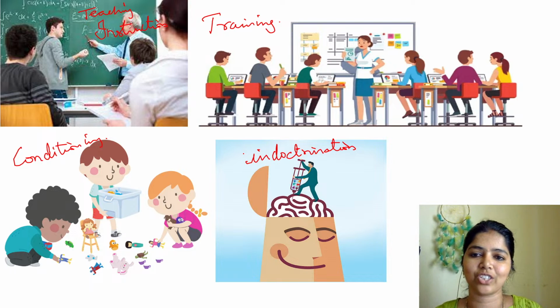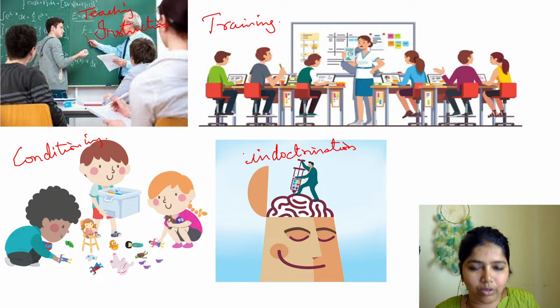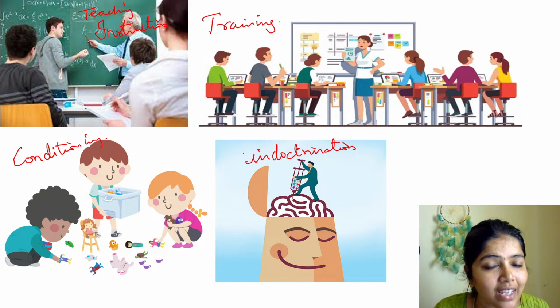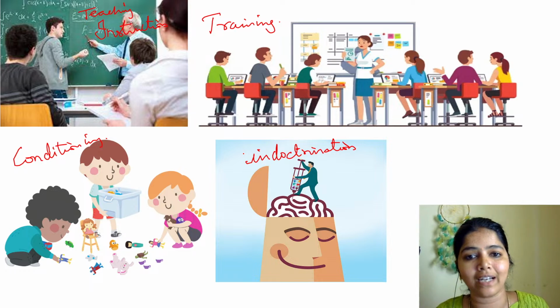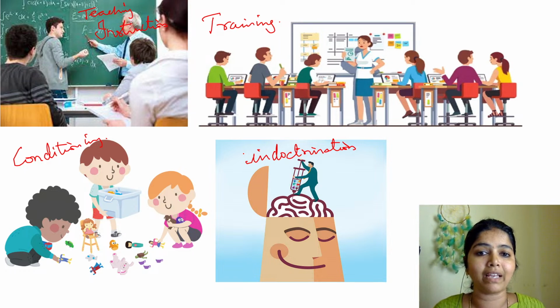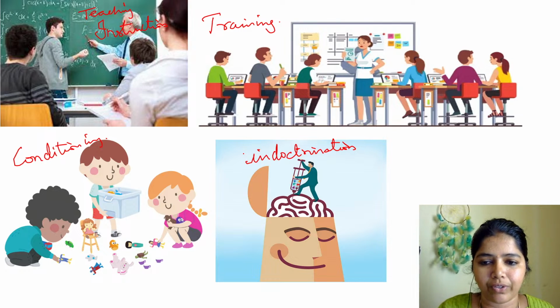Exactly. Instruction we give and take. I will give you the things, you will be taking. The student will be taking down the points. That is instruction. Training means what? Already they have a skill set. By giving an extra training, they will be doing much better. Their behavior will be shaped. So it is called training.